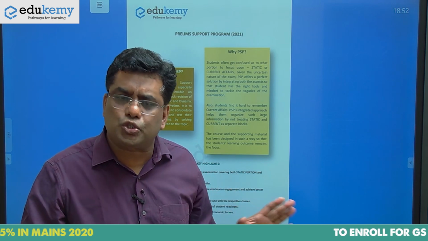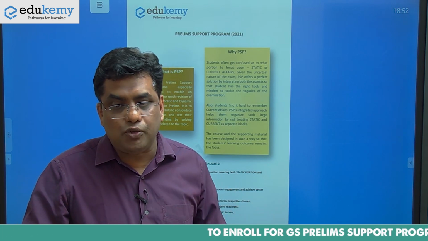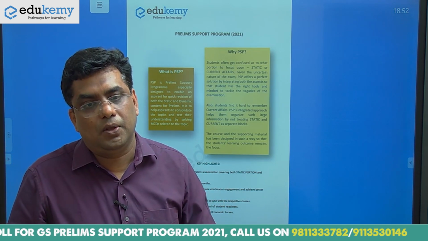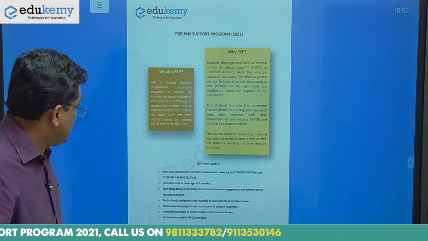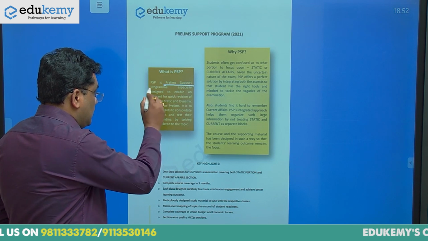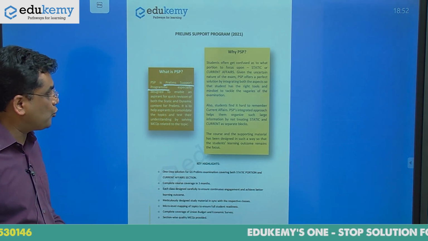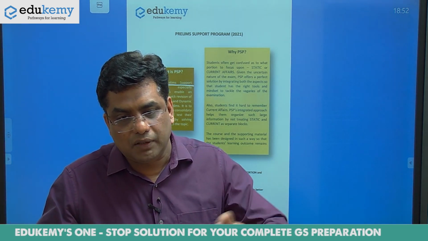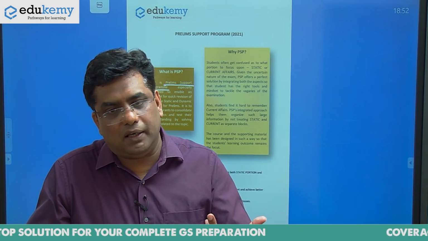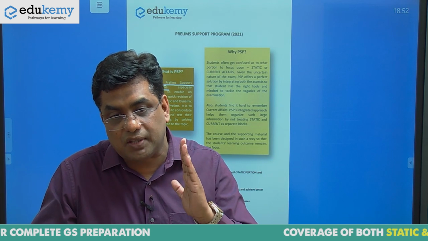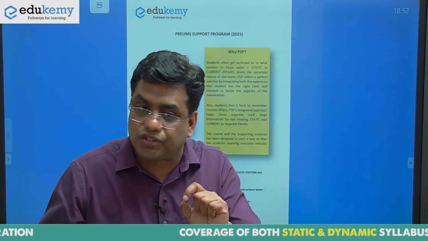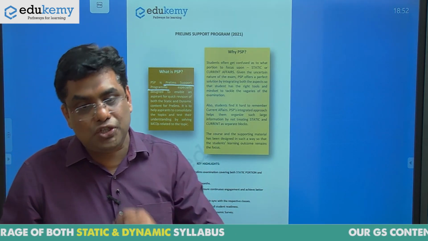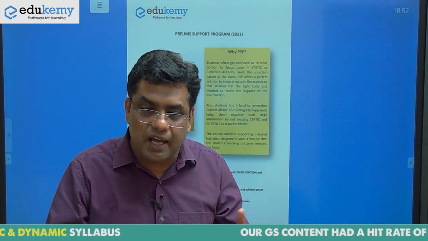You might have studied so many things in many subjects, and you have scattered notes also. That is making the task difficult. Therefore, the PSP, the prelim support program, is especially designed to enable aspirants for quick revision. We will finish entire history in 30-35 hours. It is not only bombarding the facts, but we will try to create the timeline of the facts as well, so that will make your task easier and you can consolidate your various notes at one point of time.